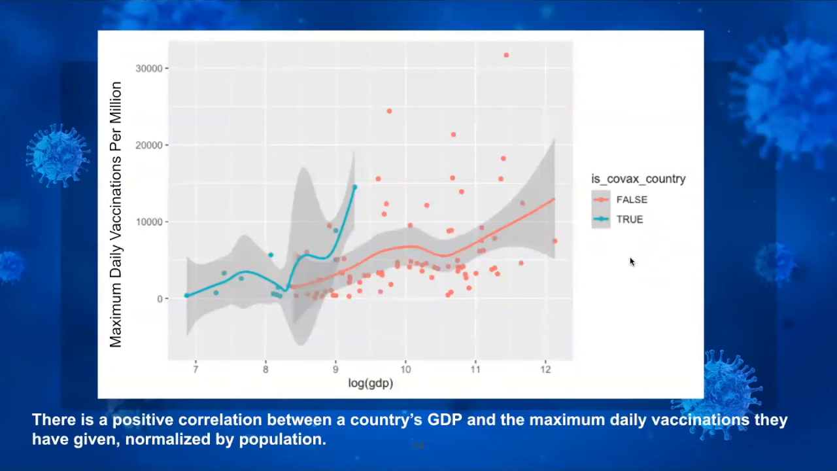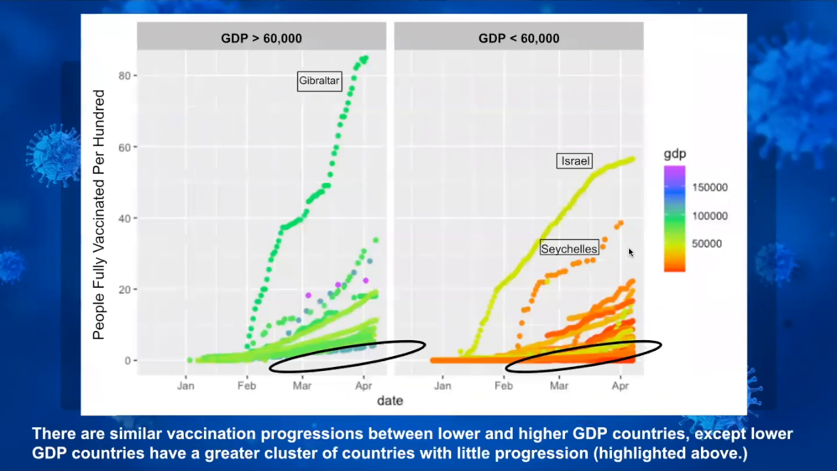This graph shows a positive correlation between the GDP and the maximum number of daily vaccinations given in a country normalized by population. You can see that COVAX countries break the general trend a little bit, suggesting that the initiative was somewhat successful in increasing the number of vaccinations that these countries were able to give out. Finally, we have daily progression of people fully vaccinated in each country. You can see that higher GDP countries on the left and lower GDP countries on the right have very similar trends, except there is a larger cluster of countries with little progression amongst countries on the right with a lower GDP.